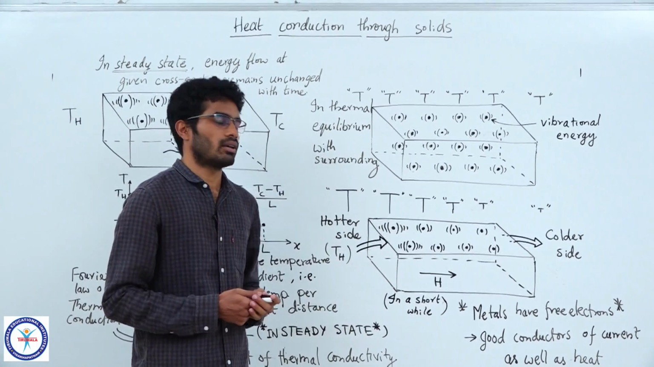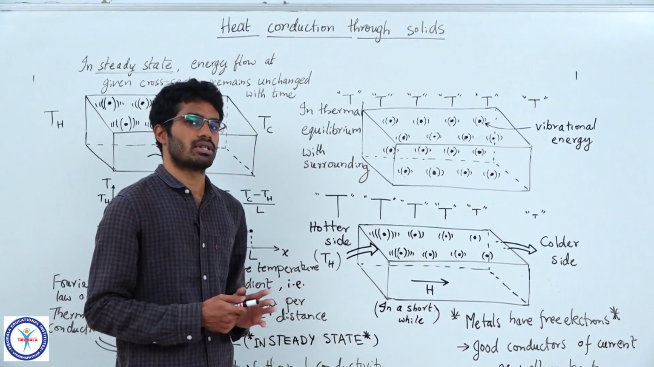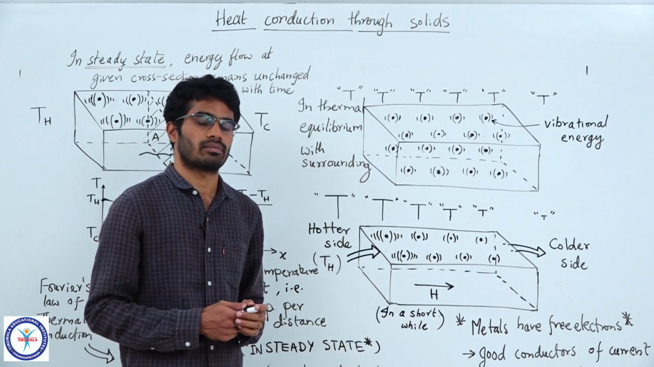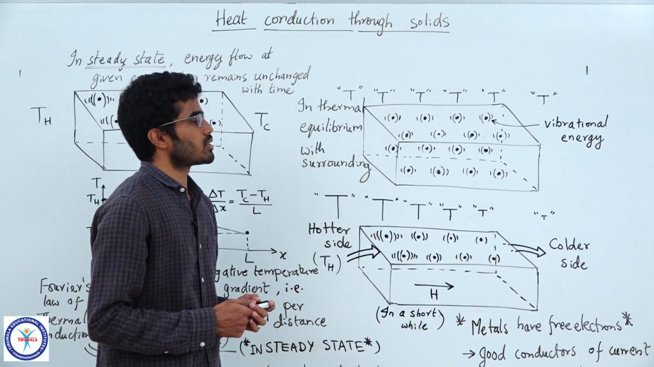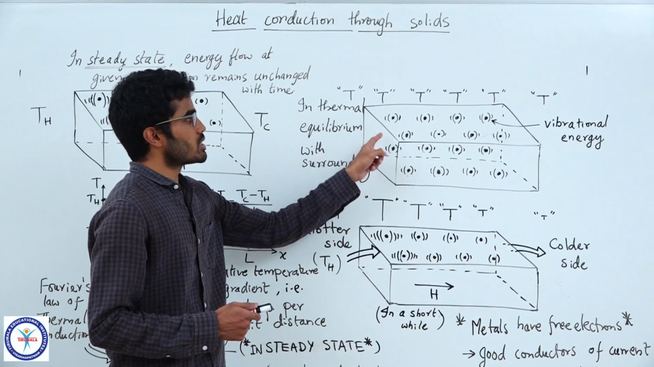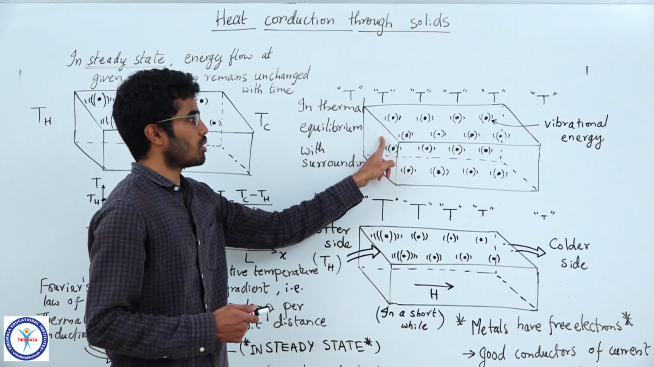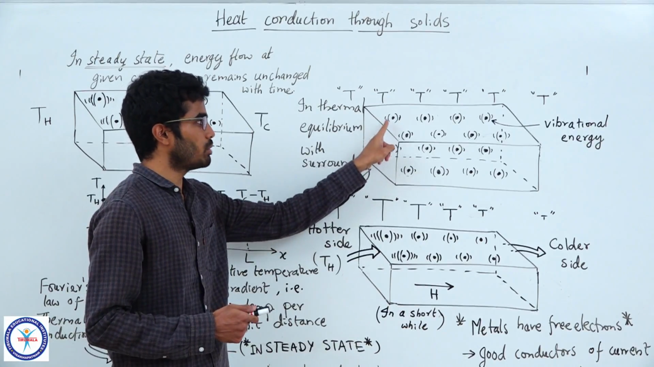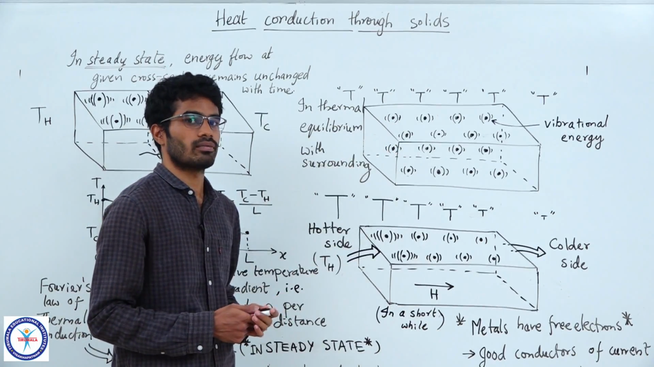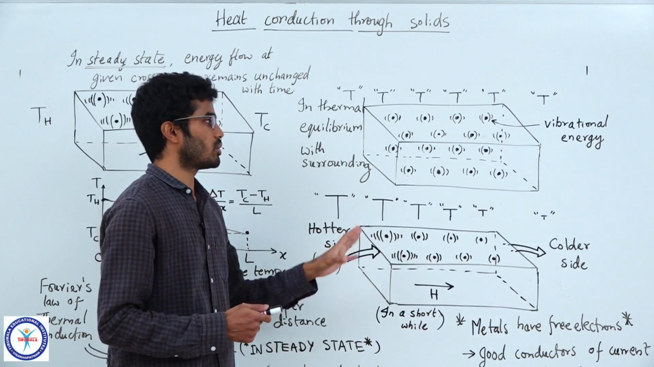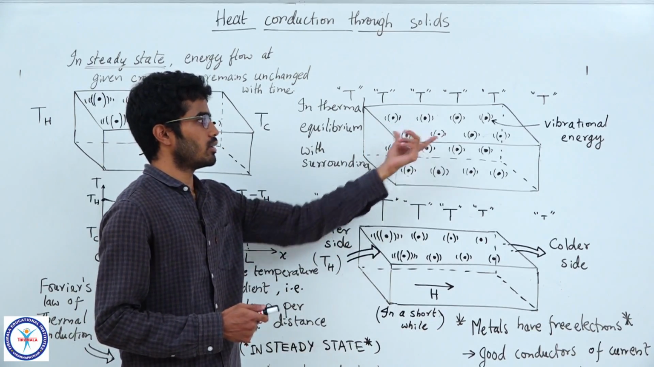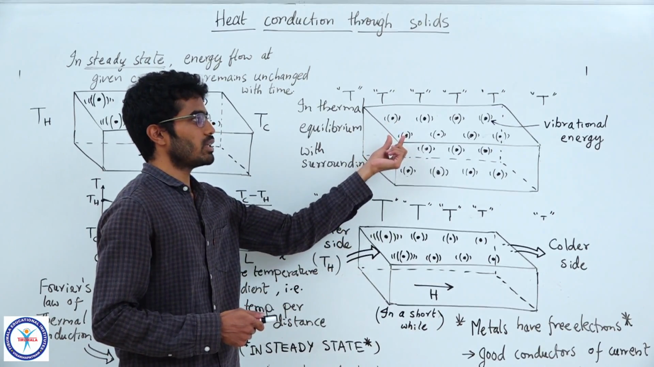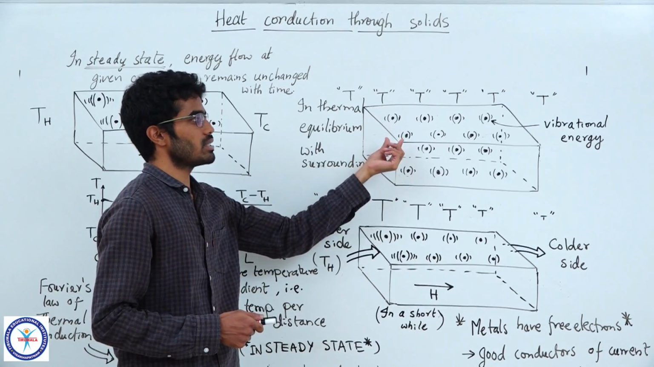Now we know that any object which possesses some temperature can be viewed as possessing some internal energy. That means the molecules in a solid are not completely at rest. They have some energy, and they will be oscillating about their mean positions. It is a very small amplitude, but just to make it clear, I am drawing it clearly. So this vibrational energy is what we refer to as internal energy.